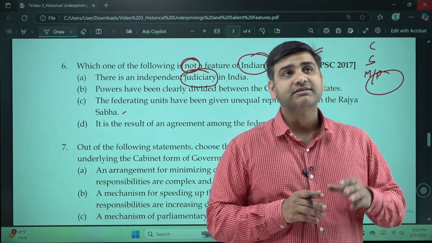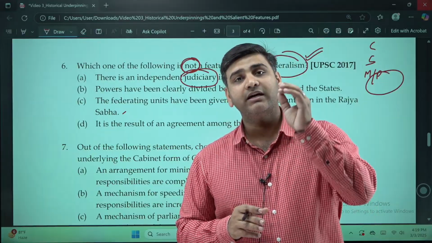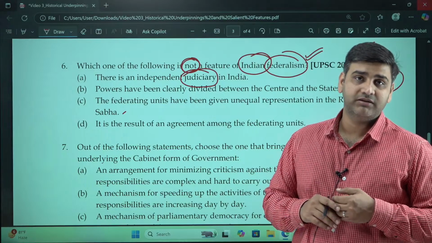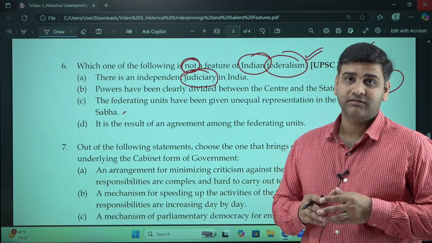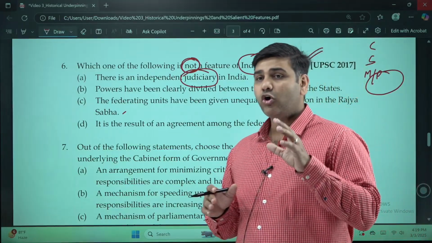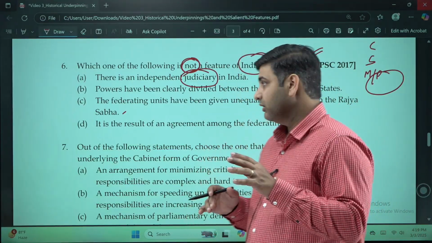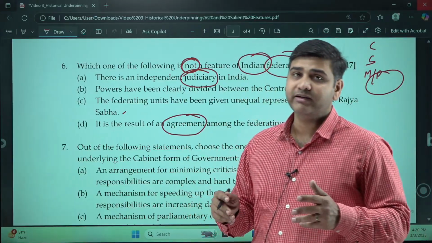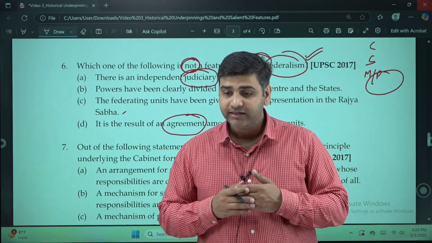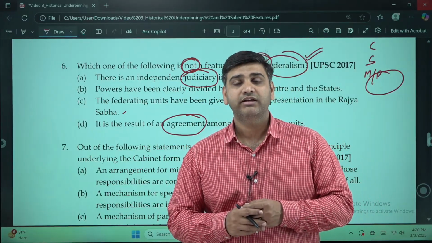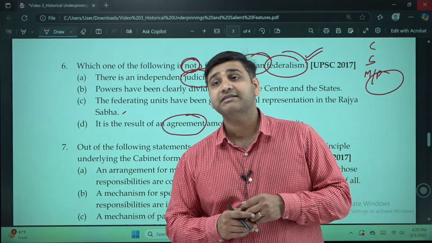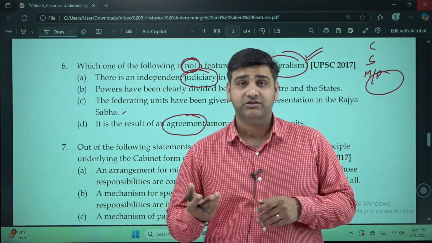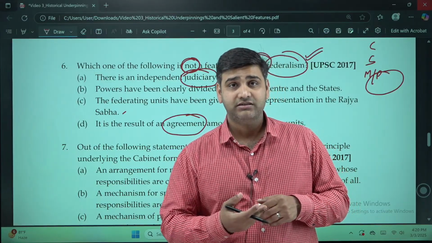So simply we understand this, that the union government in India or the parliament in India has more power than the state government or than the state legislative assembly. Okay. And all of this system has nothing to do with an agreement. There was no agreement. India became independent, a central government was created, and then later on the states were created. In 1956, several more states were created. In 1965, several more states were created. The basis of creating state in 1956 was languages, linguistic states.